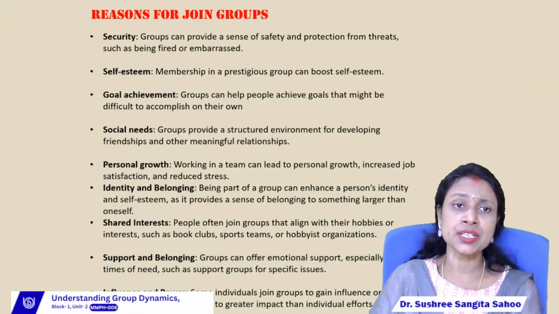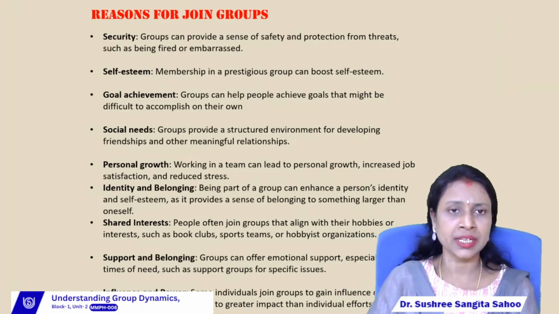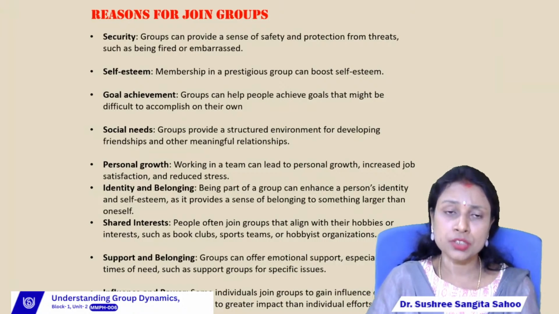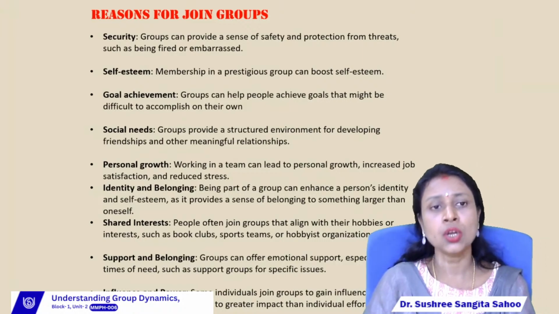Then the next one is goal achievement, right? Goal achievement means to achieve the goal. So for the purpose of achieving the goals, individual persons join the group.